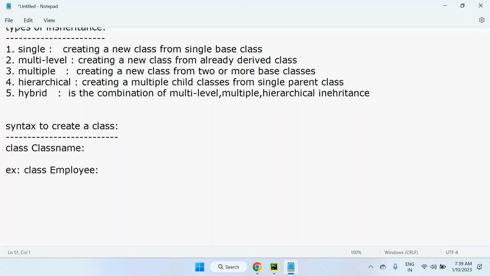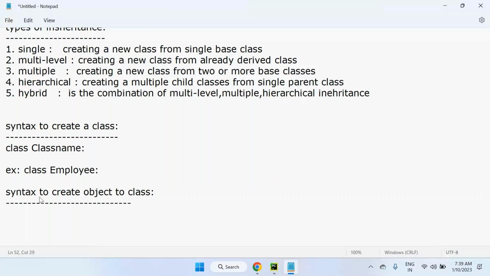But only class creation is not enough, because it's object-oriented programming. In object-oriented programming, what we compulsorily need to do is create an object. Without object creation, we cannot communicate with the class, we cannot use the class stuff. So object is mandatory here. That syntax you also have to know. So let's see the syntax to create an object of a class.